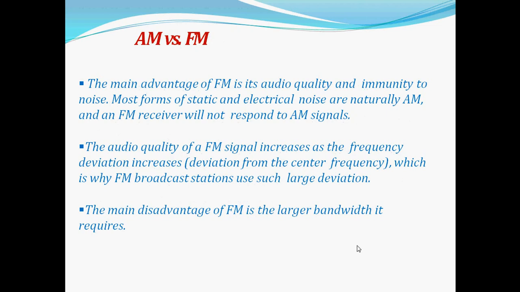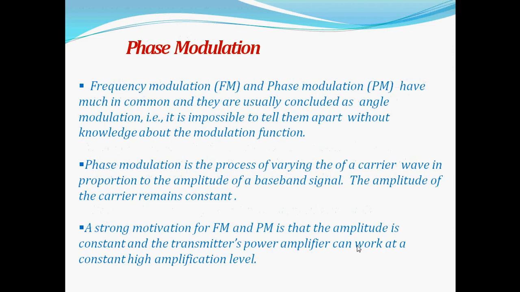The next point between AM versus FM is, the main advantage of FM is its audio quality and immunity to noise. Most forms of static and electrical noise are naturally AM, and an FM receiver will not respond to AM signals. The audio quality of an FM signal increases as the frequency deviation increases. Deviation from the center frequency increases, which is why FM broadcast stations use such large deviation. The main disadvantage of FM is the larger bandwidth it requires, whereas AM will require less bandwidth.